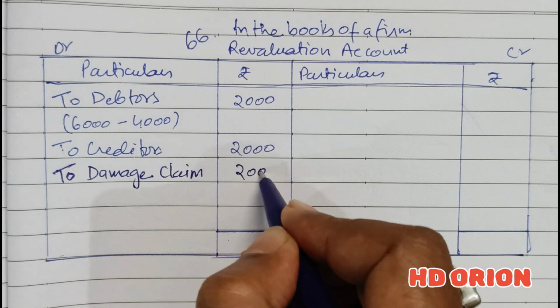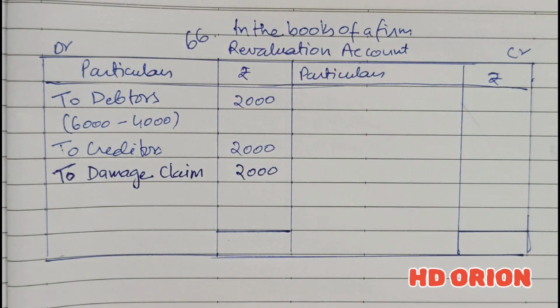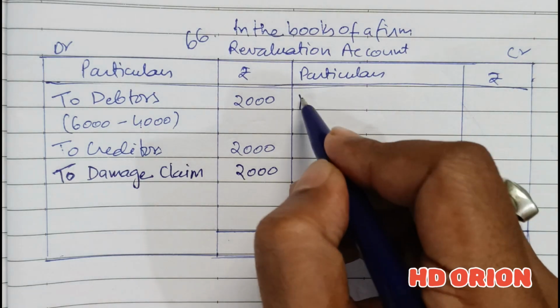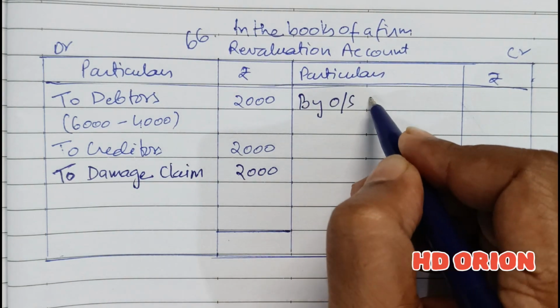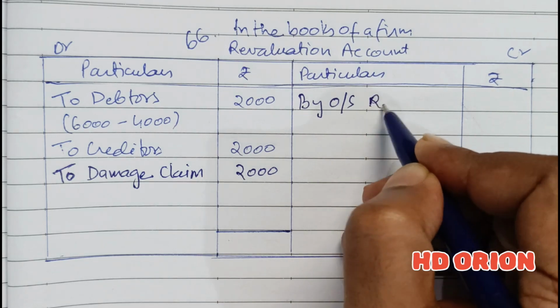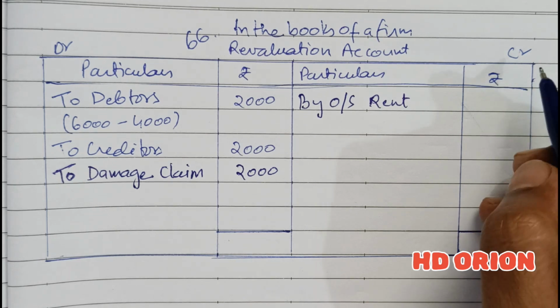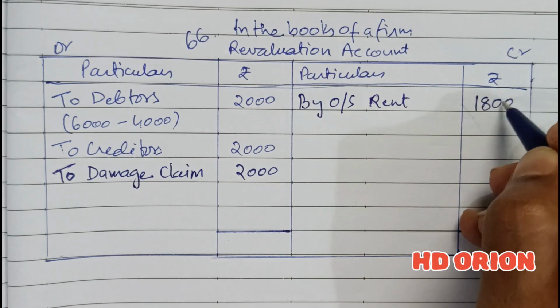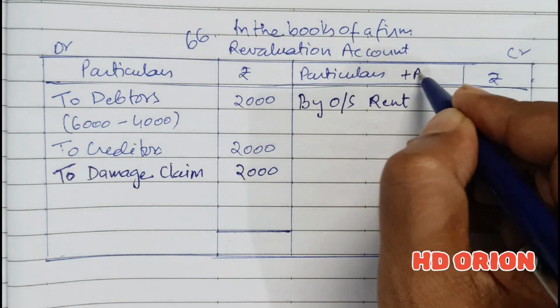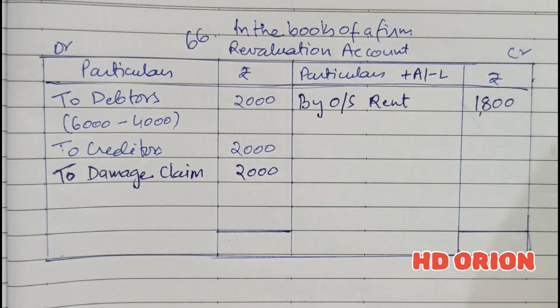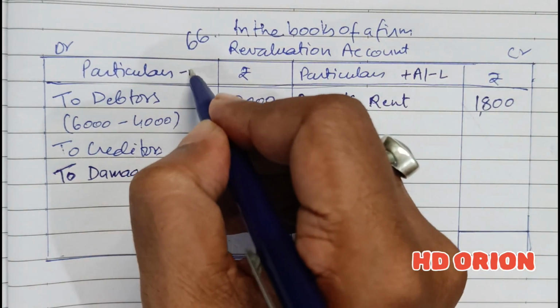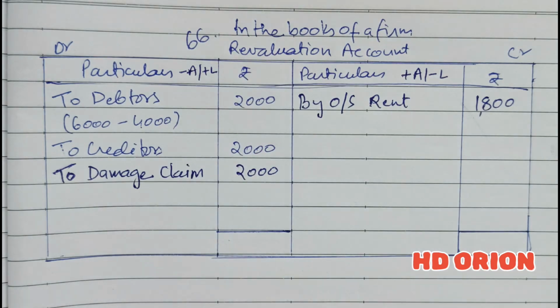Then outstanding rent, which is a liability, is brought down to rupees 11,200. So by outstanding rent, from 13,000 it has come down to 11,200, so it is reduced by 1,800. We know that increase in asset or decrease in liabilities we have to write on the credit side, and the reverse, decrease in asset or increase in liabilities, to be recorded on the debit side.